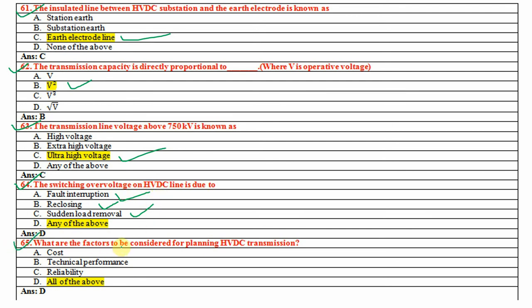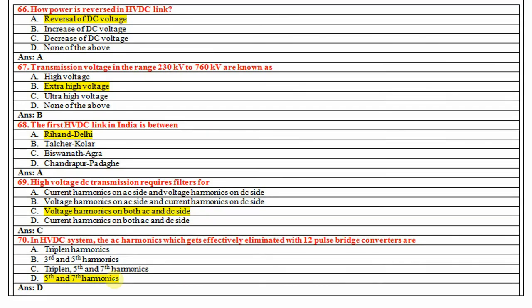What are the factors to be considered for planning HVDC transmission? Cost, technical performance, reliability. All these three parameters are very important while planning HVDC transmission. So the answer is D, all of the above. Next one: how is power reversed in an HVDC link?